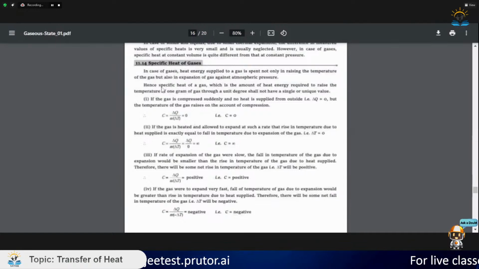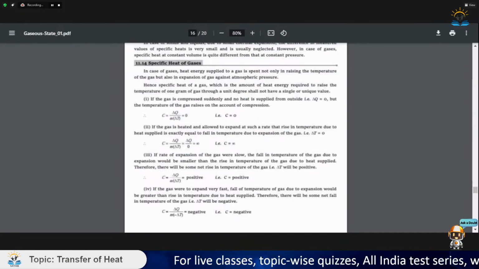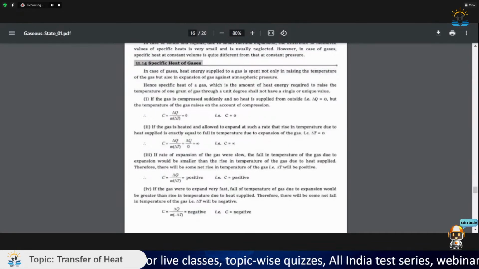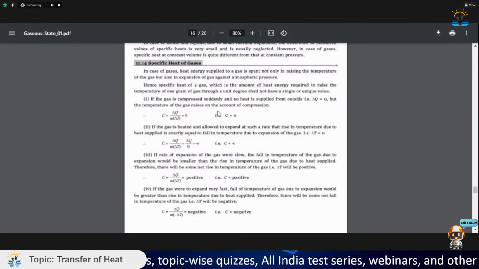Specific heats of gases. Let us discuss a few cases that are present here. If the gas is compressed suddenly and no heat is supplied from outside, obviously the temperature of the gas will rise, and we will see that delta Q is zero. So specific heat would be zero.